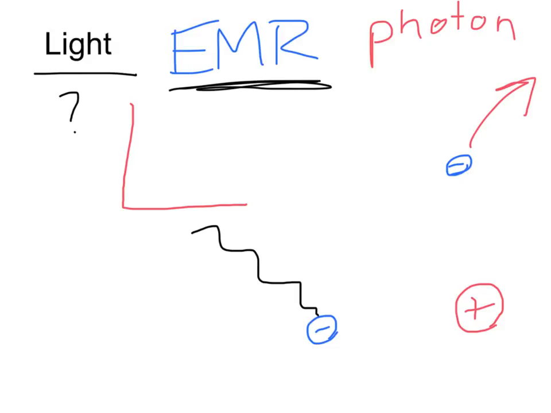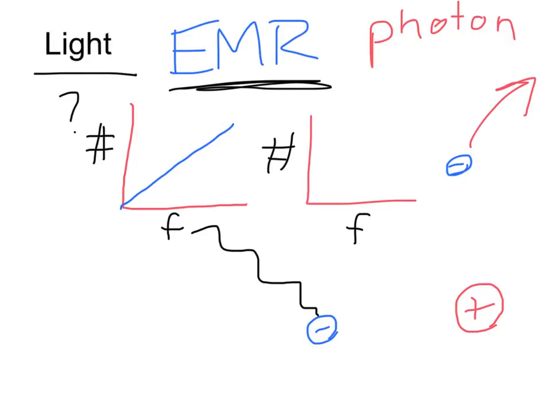So using this wave model, if we drew a graph with frequency of the light on the x-axis, frequency is proportional to the energy of the light. And if we put the number of ejections of electrons on the y-axis, we would expect to see a nice linear curve like this, because the amount of energy that's being applied to this atom would be proportional to the number of electrons that get ejected from it. But when experiments were done, this isn't what scientists observed. Instead, they saw something that looked much more like this.